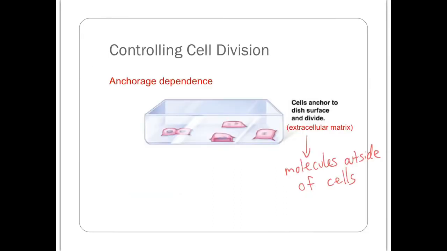Cells have a lot of mechanisms to control cell division because uncontrolled cell division can lead to cancer. So one way cells do this is with anchorage dependence, and basically this means that cells have to be anchored to something in order to divide. That can be a surface like in a petri dish, or it can be a surface of the extracellular matrix. Extracellular matrix is just molecules outside of cells.